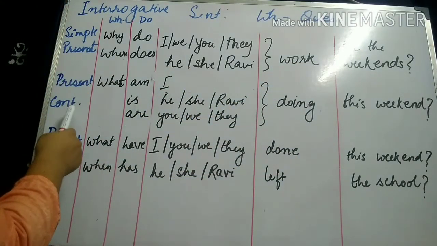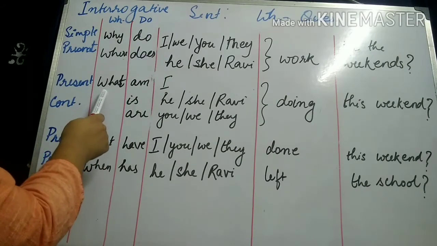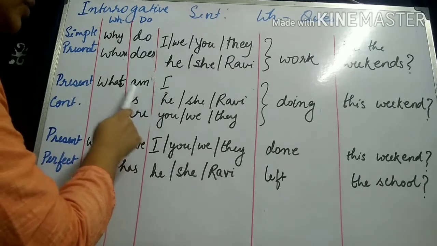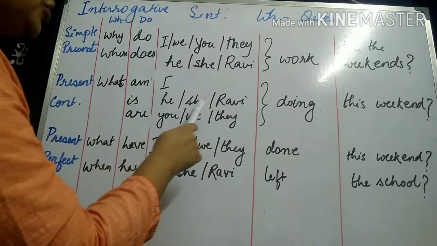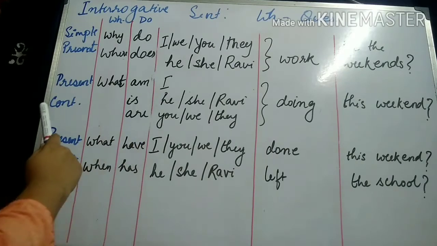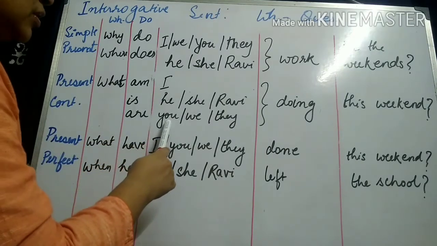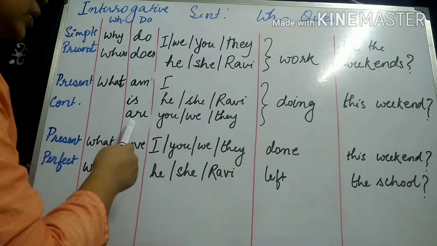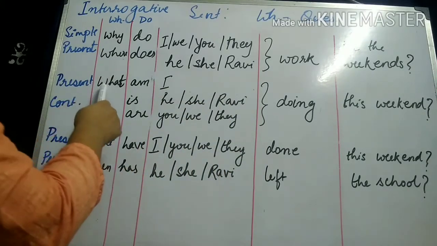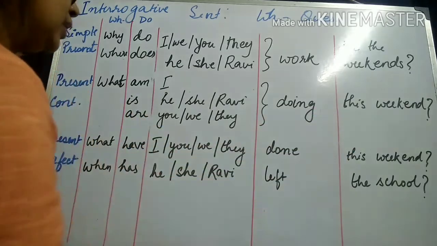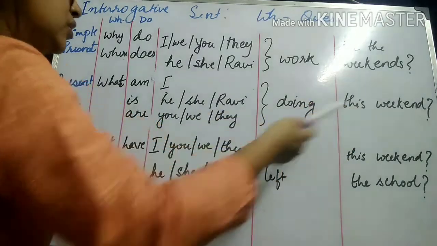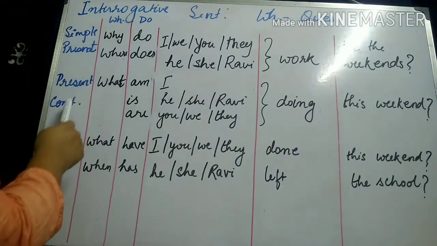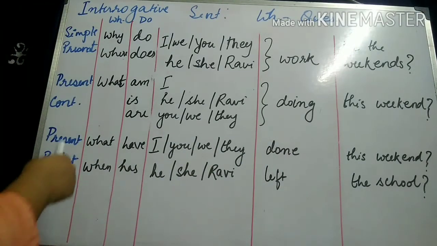In present continuous, the WH word what has been used. With I, we use am. With he, she, Ravi, the word is has been used. And with subjects you, we, they, or Ravi and Neetu, the word are has been used. So what am I doing this weekend, or what is he doing this weekend? What are we doing this weekend? This is going to be present continuous.